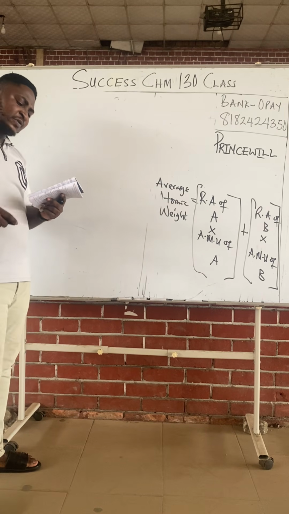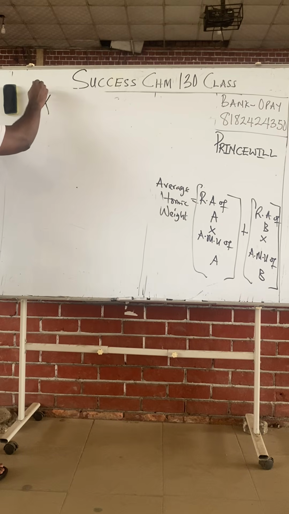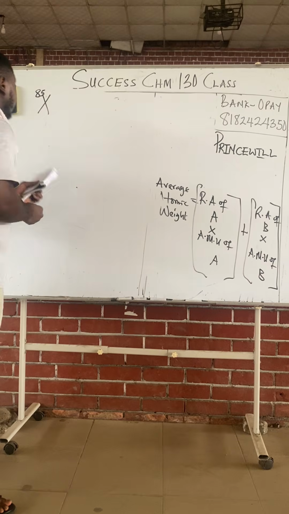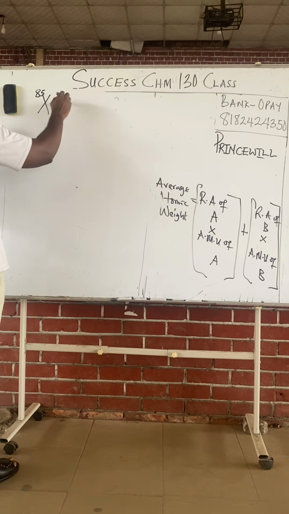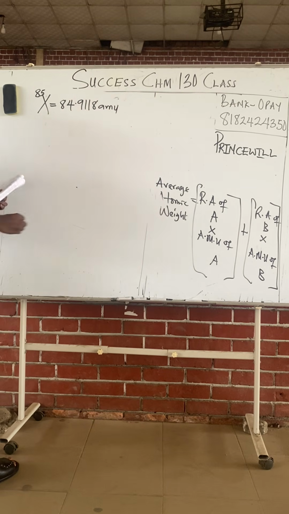Two naturally occurring isotopes of an element X have the following masses. X85, comma, then you put 84.9118 AMU. This is the way you write your mass, the atomic mass.